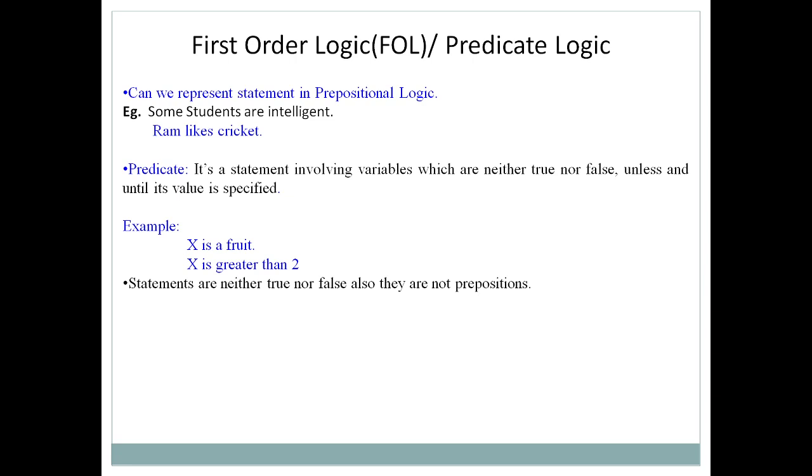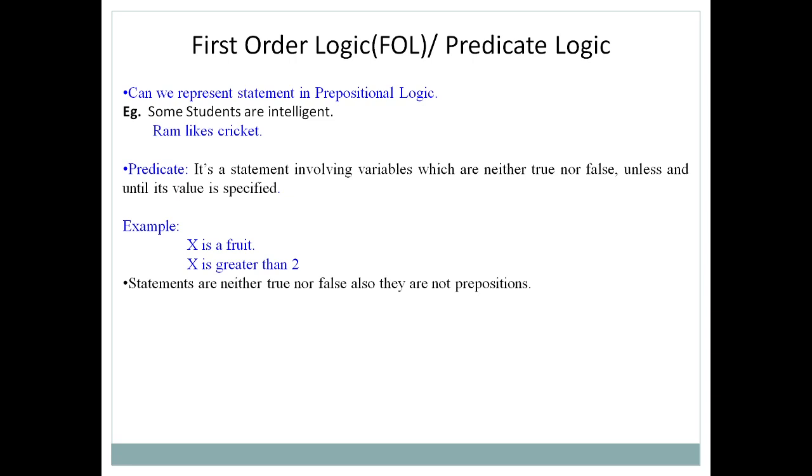We are saying that they are predicates but not propositions, because if I say x is a fruit, can we say it is true or false? If we are able to answer the question, yes it is true or it is false, we can say that the statement is represented with the help of propositional logic.